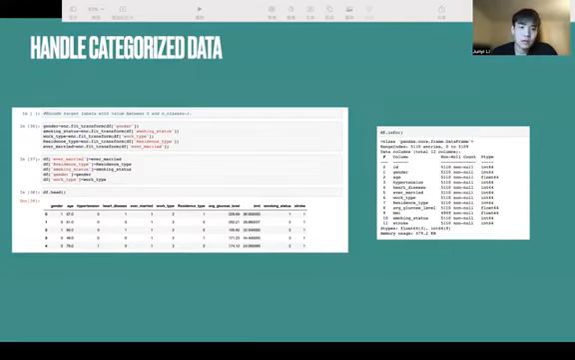Then we have to handle the categorical data. So I utilized the label encoding technique, which is a popular technique for handling categorical variables. In this technique, each label is assigned a unique integer based on the alphabetical ordering.